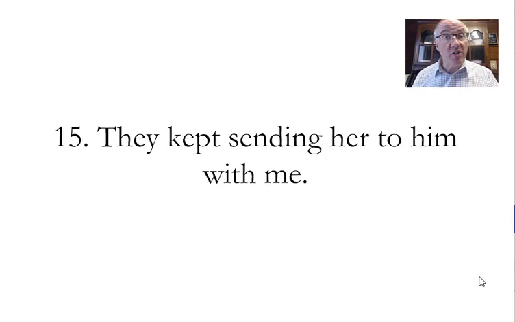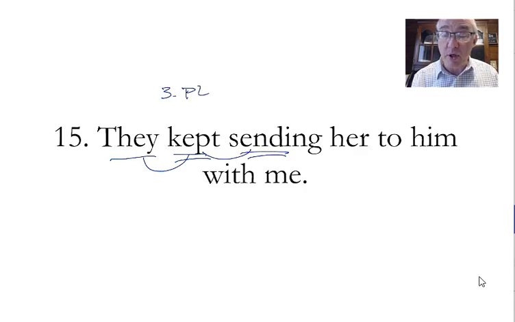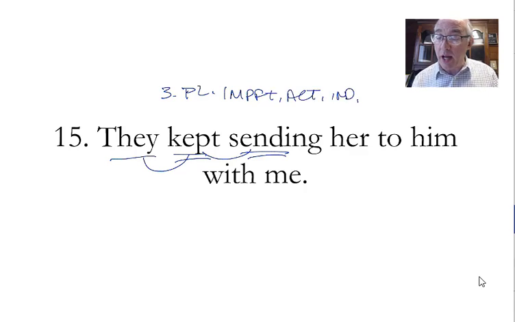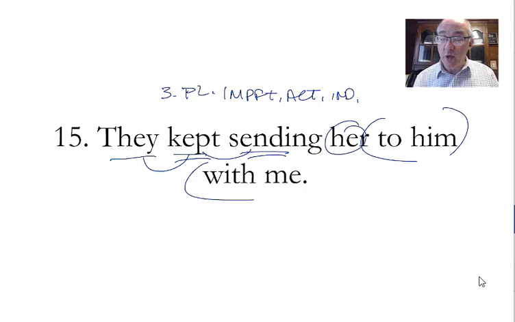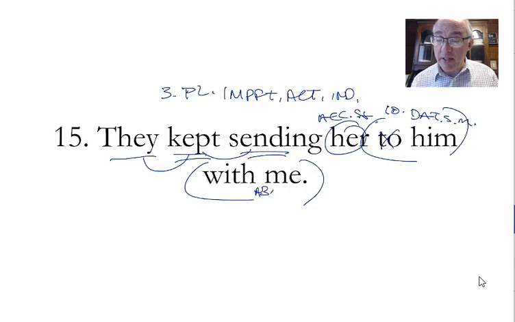They kept sending. Notice they kept sending, not have or had, but the imperfect. This is a clear sign for the imperfect. Third person plural, imperfect, active indicative. They kept sending what? Her to him, with me. Notice the series of prepositional phrases. This is actually not a prepositional phrase as much as it's the indirect object, and as such, dative, singular, masculine. Her, accusative, singular, feminine. With me, ablative, singular, masculine or feminine. The form is the same, it doesn't matter.